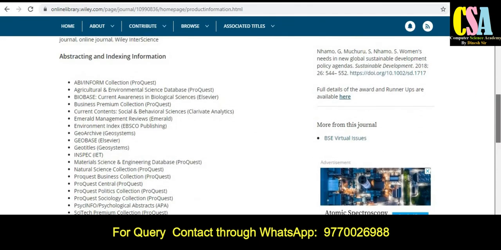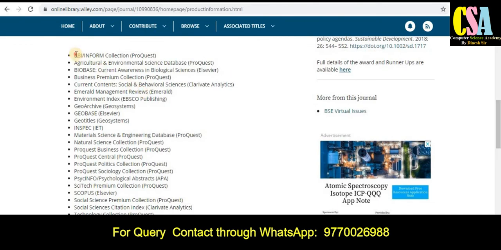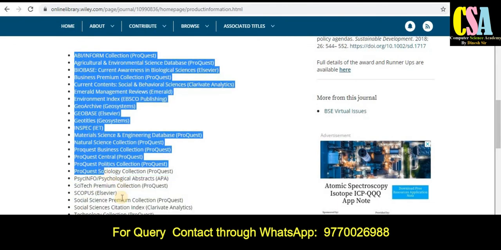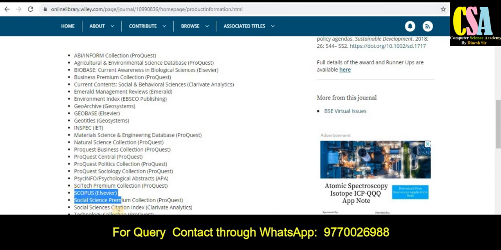And what are the indexing and abstracting of this journal, you can see here. As we always prefer the Scopus category, you can see this is a Scopus category, SCI category journal. So grab this golden opportunity to publish your research paper. If your research area matches all the topics, then you can publish your research paper in it. But before publication you have to explore each and every corner and each and every detail about this journal. Once you are assured and satisfied with this journal, only then send your paper to publish in it.